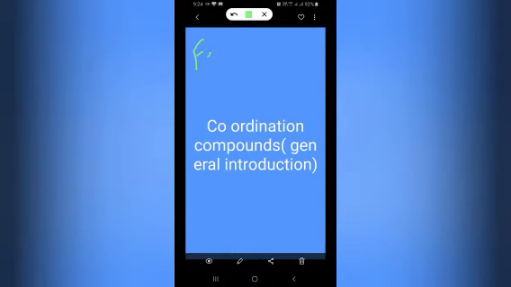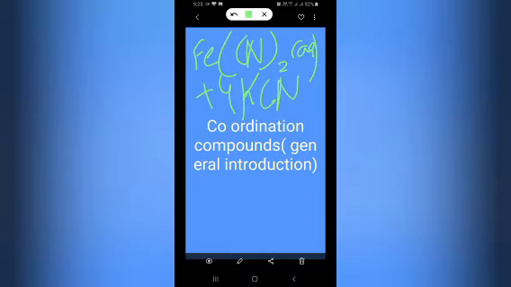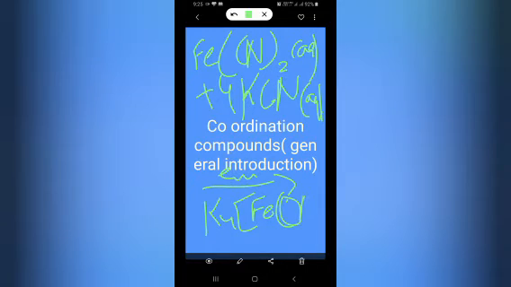This one is Fe(CN)2, an aqueous solution of ferrous cyanide, plus 4KCN, potassium cyanide, also an aqueous solution. We will evaporate it and it will become K4[Fe(CN)6].